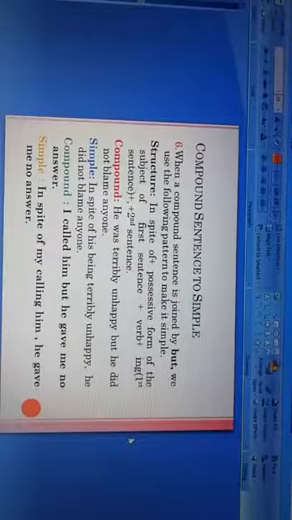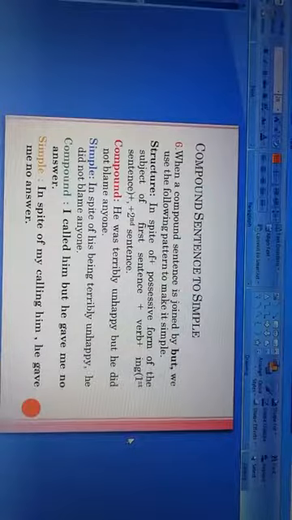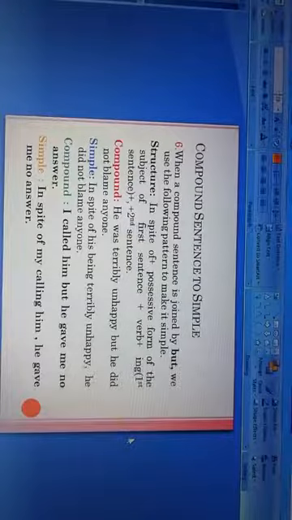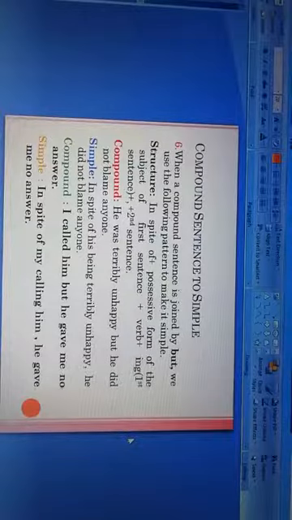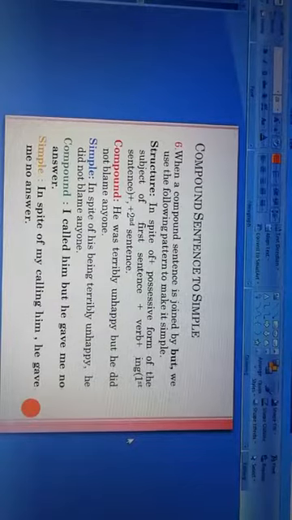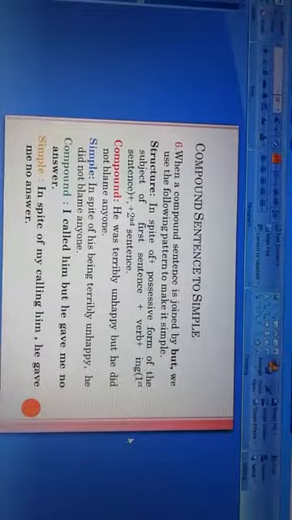Now the example. Compound sentence: he was terribly unhappy, but he did not blame anyone. This is the compound sentence. And when we make it simple, what will be the simple sentence? The simple sentence will be in spite of his being terribly unhappy.